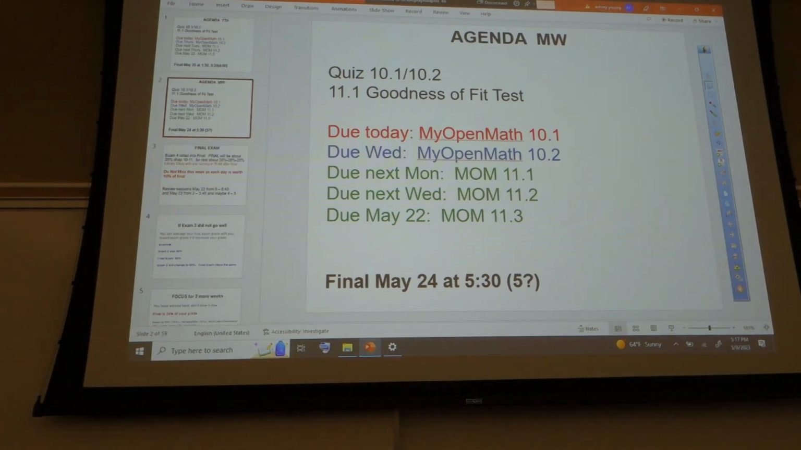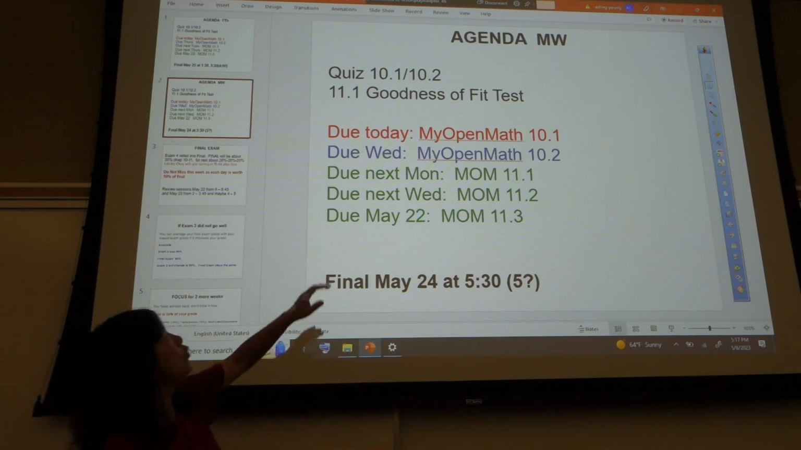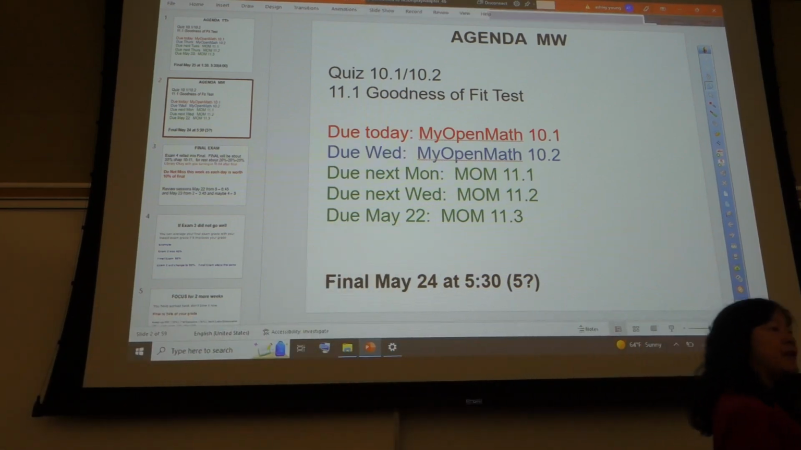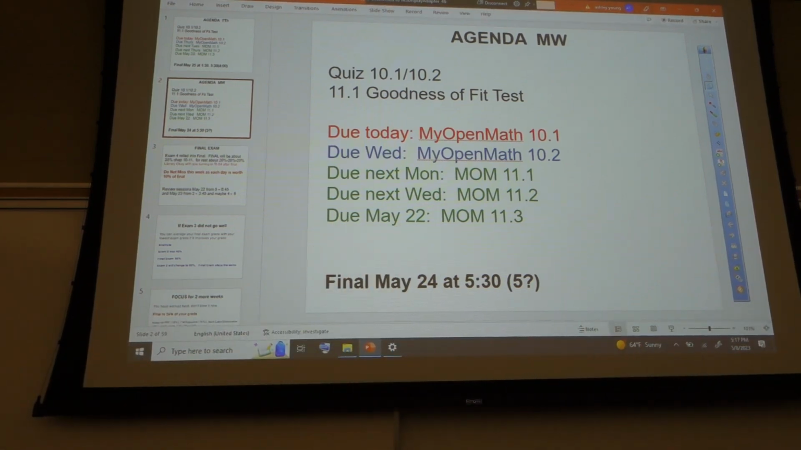Right, let's go ahead and start. Today we're doing the quiz on Chapter 10, and then we're going to learn 11.1, the chi-squared goodness of fit test.